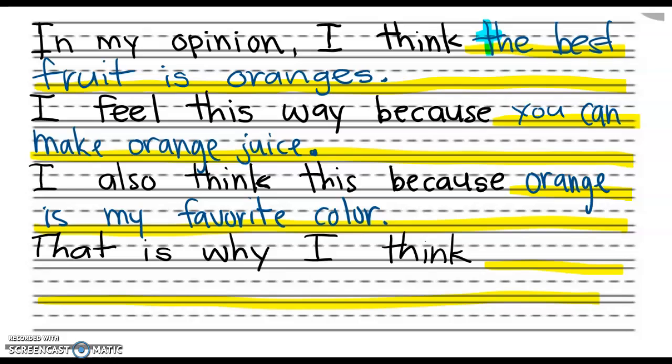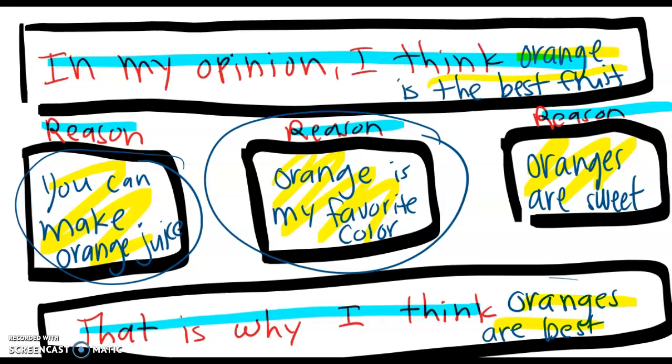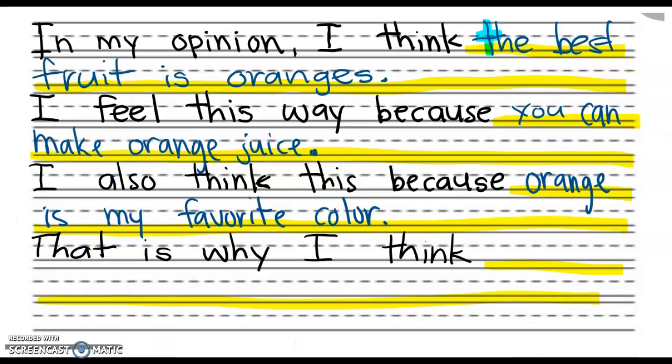Then I'm writing my last sentence. That is why I think, and that's what you're putting here. And you're stating your opinion again. And if you look at the first sentence, I stated my opinion. The best fruit is orange. That's what I'm going to say again. That is why I think the best fruit is an orange. Okay? And that is how you write an opinion writing.